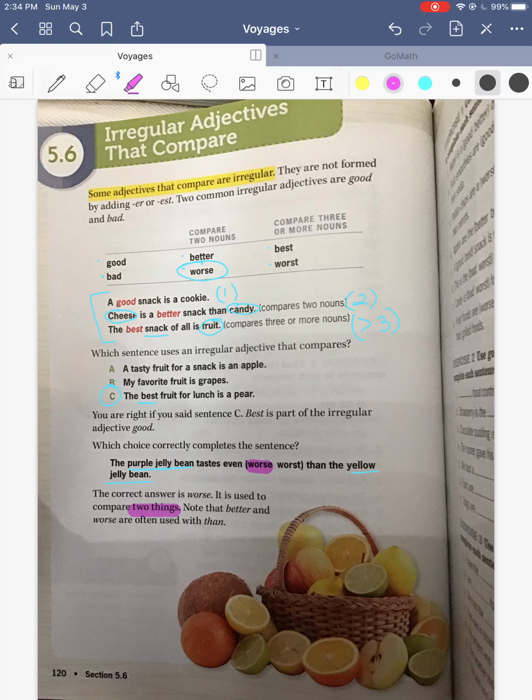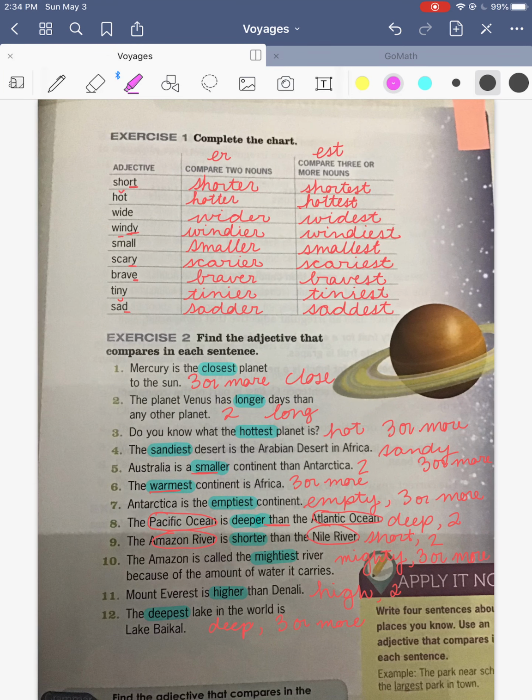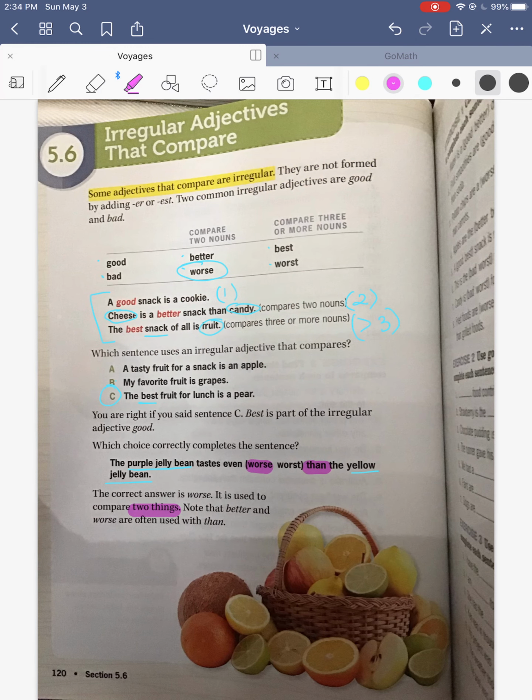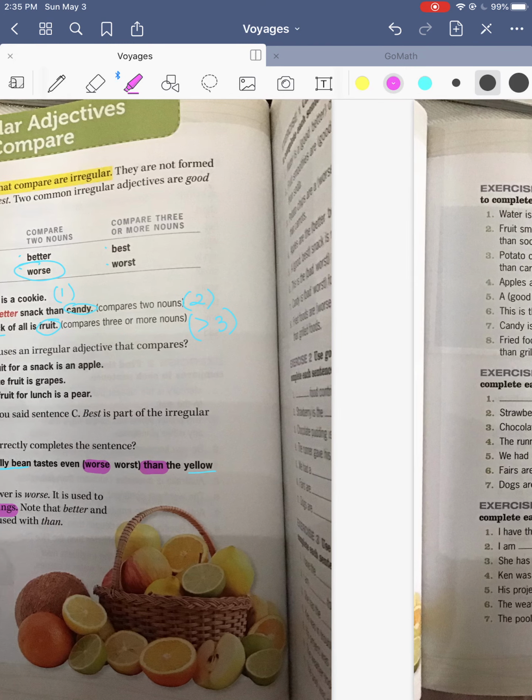Note that better and worse are often used with than. So worse, and then the word than's right here. So it's the same as when you're doing it over here. The ER, when you're comparing two nouns, you can put than afterwards. Shorter than, deeper than. So same thing with these irregular adjectives. They do the same thing sometimes.